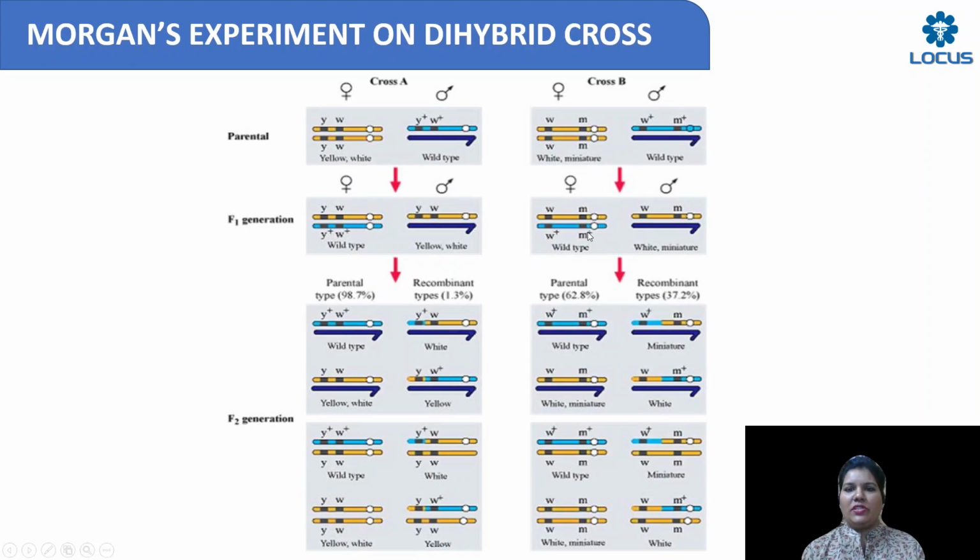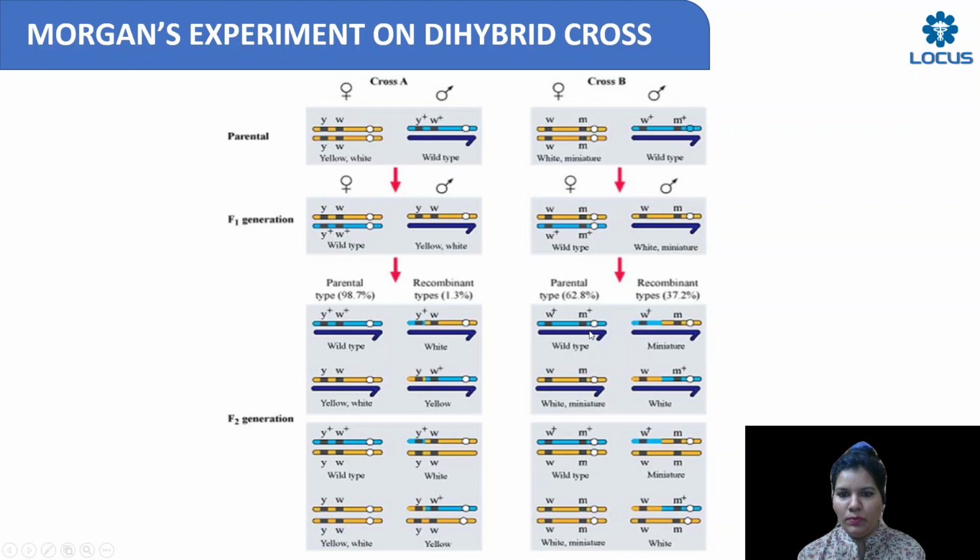Now, if you ask me, children, what is the percentage if the genes are not linked? Look onto cross B on the screen. I've also taken it from NCERT, the same example. Here are two genes which are responsible for white and miniature and wild type. You can see here this is the female and this is the male, and when they were crossed, we get the F1s.